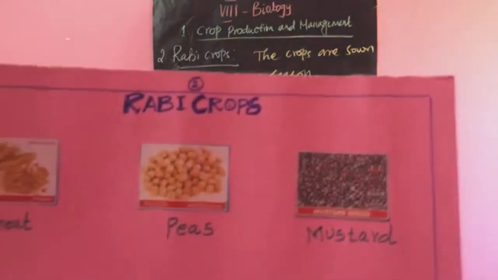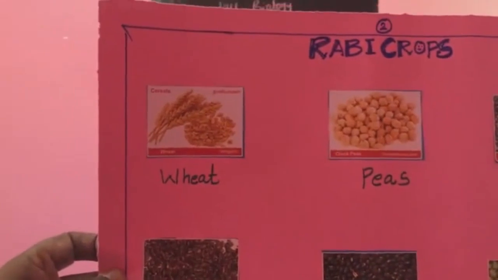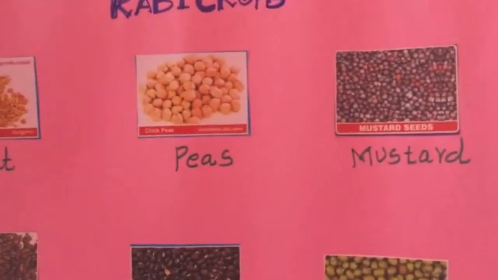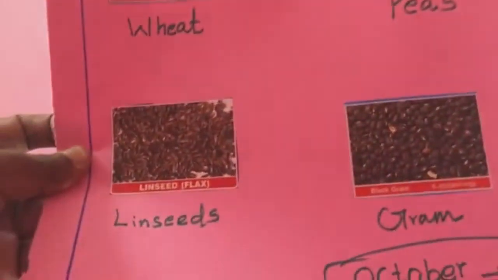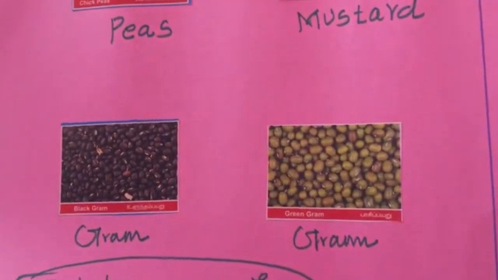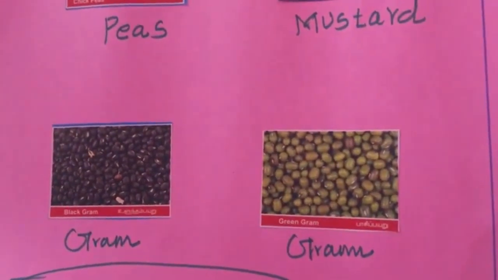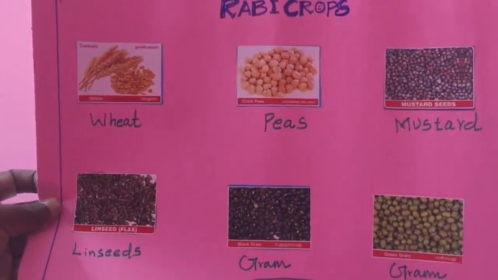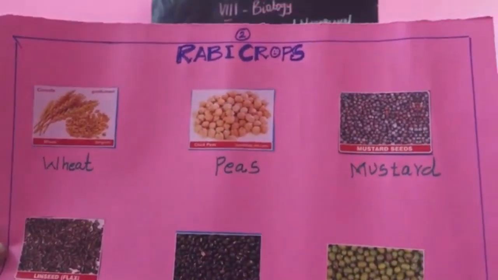So these are pictures of rabi crops: wheat, peas, mustard, linseed, grams. There are two types of gram, black gram and green gram. So these are some pictures of rabi crops.